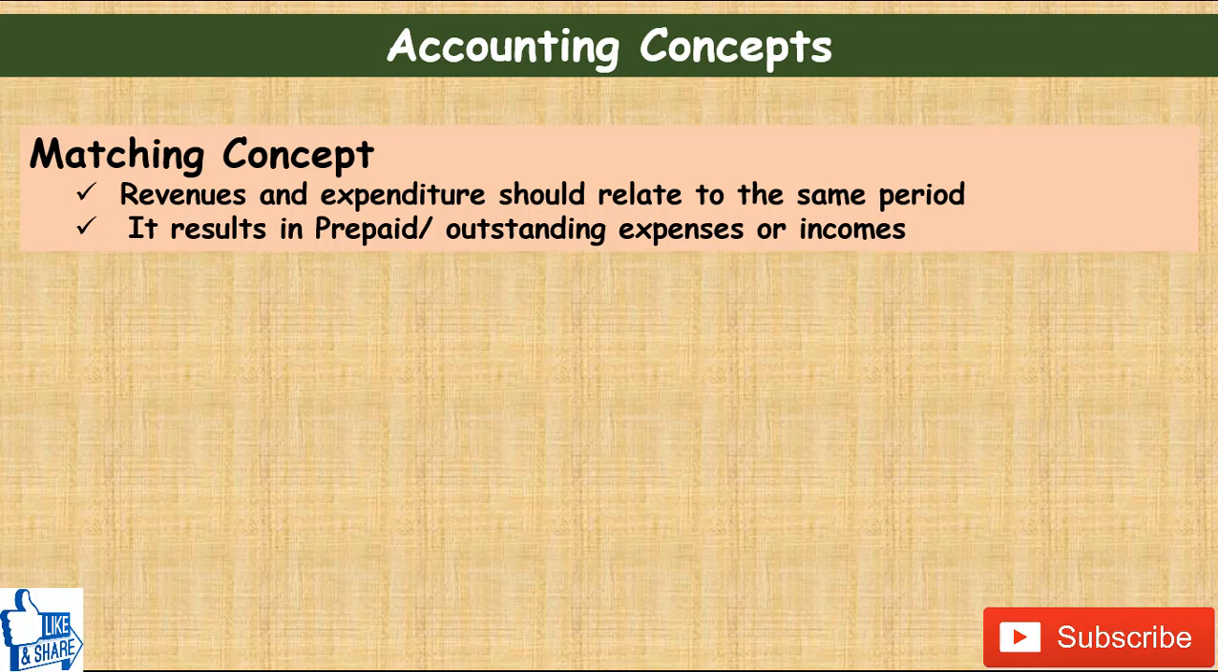If we do not do this, we will get a wrong figure of profit, because if we take revenues from one period and expenditure from a different period, the resulting figure of profit or loss will make no sense. So according to this principle, it results in prepaid and outstanding expenses or income. Let's say we have paid certain expenditure, the benefit of which will also extend to future years, so we need to exclude that part from expenditure. Such adjustments are made due to this principle, and we can see its application while preparing financial statements or final accounts.